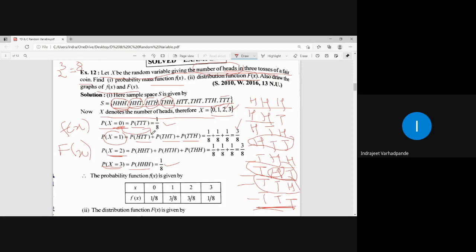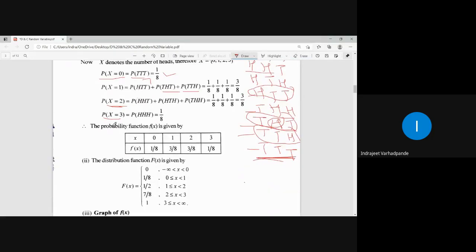But x is equal to 0 यानी क्या है? Certain sample point of the sample space. तो आई क्या रिलेशन समझ में कि आउटकम पर से अपन रैंडम वेरिएबल पे कैसे आते हैं, एंड फ्रॉम रैंडम वेरिएबल हाउ वी डिफाइन द प्रोबेबिलिटी फंक्शन और द प्रोबेबिलिटी. This is how the condition is. Now, once all the values are known to us, I will write down the probability function. So, probability function small f of x is given by, for capital X, the random variable is 0, 1, 2, 3, and its corresponding f of x is 1 by 8, 3 by 8, 3 by 8, 1 by 8.